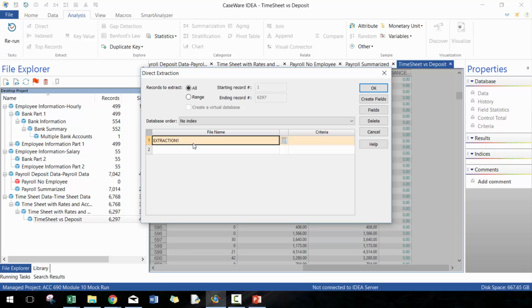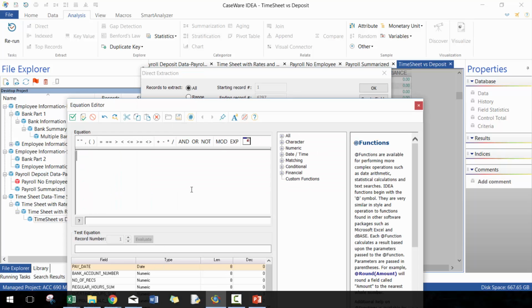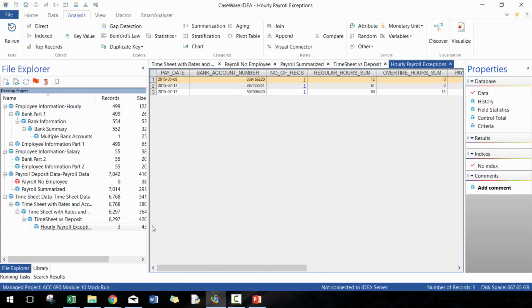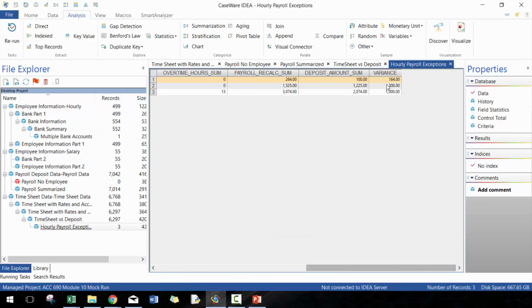And I'm going to call it hourly payroll exceptions. And what we're going to do here is take variance is not equal to 0. So here you go. Now we can see the employees that do have a difference between the payroll recalculation and the deposit amounts. Okay, that's good. That's pretty straightforward. Nothing too complicated there.